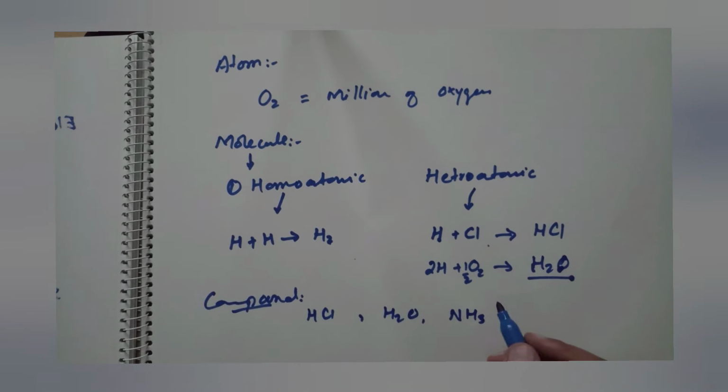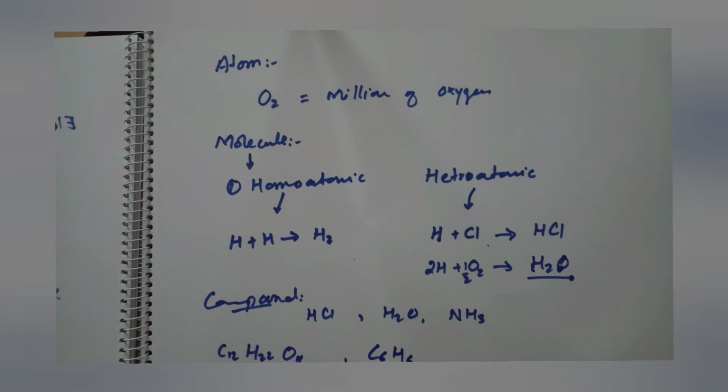Some compounds contain a large number of atoms that are bonded together. For example, C12H22O11. So in this compound, different atoms of different elements are present. So this is a compound. For example, C6H6.